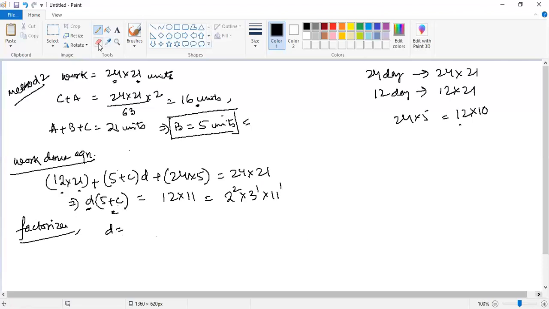C has to be such that 5 plus C has to be either 12, or 5 plus C has to be 11. Okay. I hope this is very clear to you. 5 plus C has to be 12 और 5 plus C has to be 11. ठीक है, ये चीज क्लियर है फैक्टराइज में.